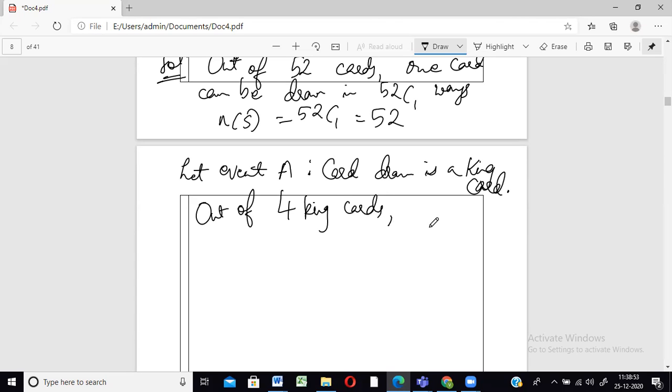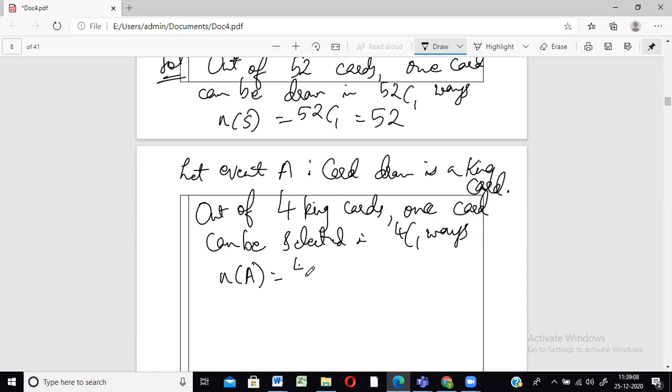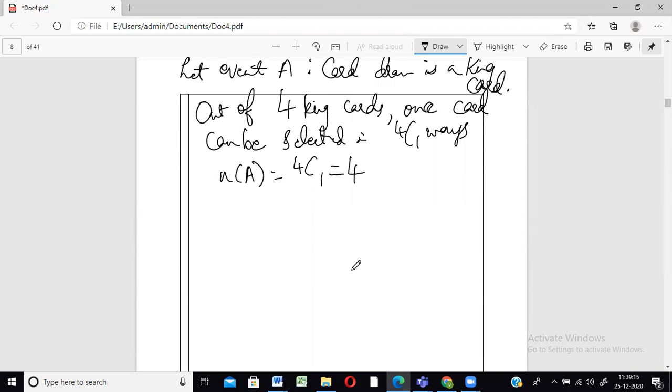How many cards are to be selected? Just one, right? So one card out of four can be selected in 4C1 ways. So the number of elements in the event A is equal to 4C1, that is equal to 4. Whenever you have NC1, as I said, you don't have to calculate.